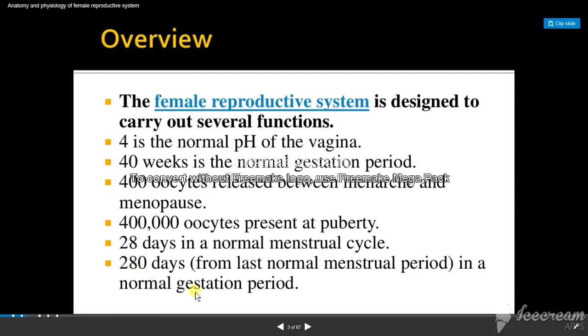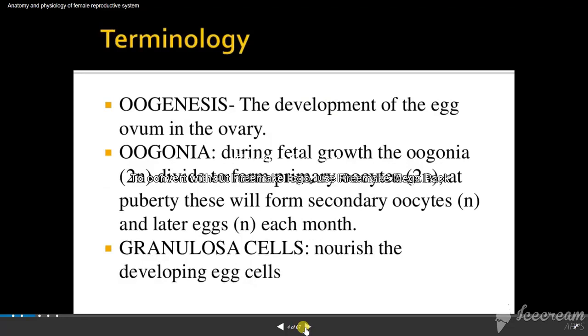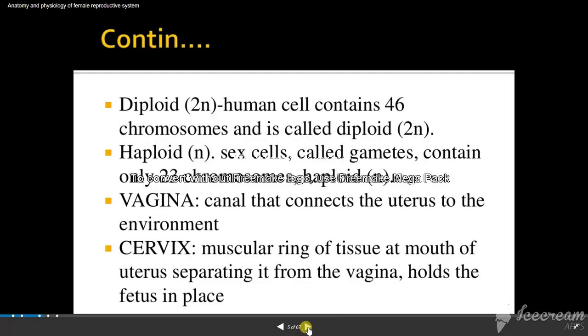This is a common view of your reproductive system. In this we have common terminology. Oogenesis is how the egg is formed, and oogonia relates to how the fetal development is going on, and granulosa cells nourish the developing egg cells. These are some of the terminology you have to know. What is a diploid cell? A human cell containing 46 chromosomes is called a diploid cell. What are haploid cells? They are sexual gametes which contain only 23 chromosomes.